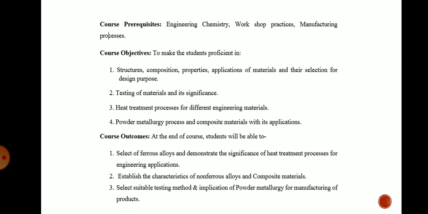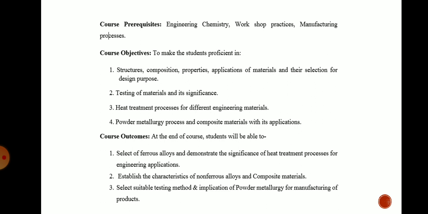Next, powder metallurgy process and composite materials with their application. In this syllabus you have powder metallurgy and composite materials in separate chapters. You should have an objective to study powder metallurgy and composite materials and their application. Now these are the objectives of study of this metallurgy subject.